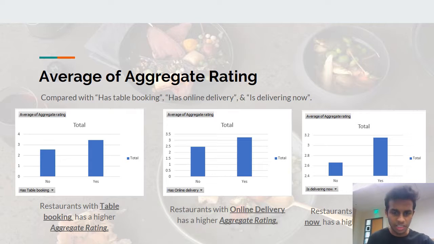So it can be seen that there are more restaurants which deliver and have table booking and have online delivery have comparatively higher ratings, and this is explainable as having these services are some factors which are helpful to predict what kind of rating a restaurant could get. We'll be talking more about these services and how much one service affects the aggregate rating in the predictive analysis.